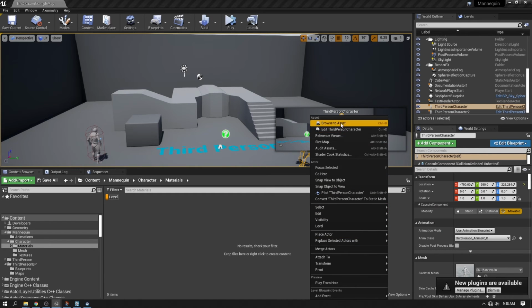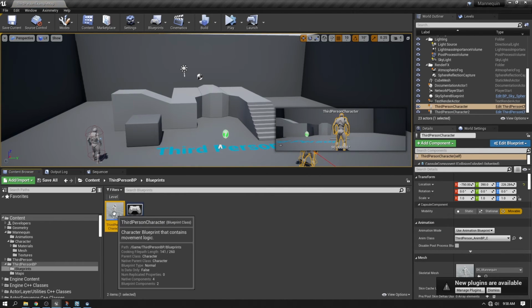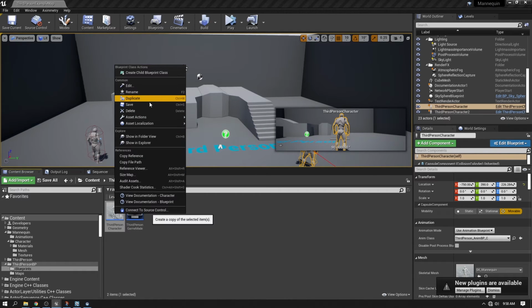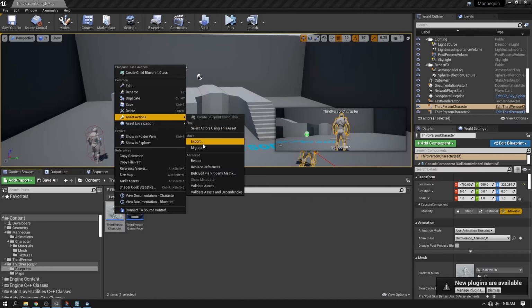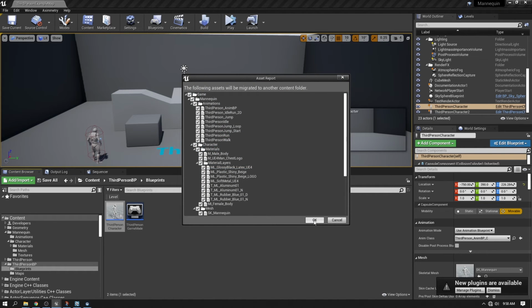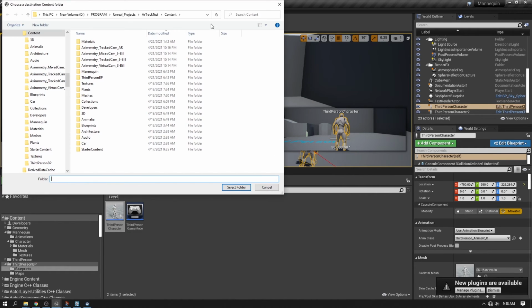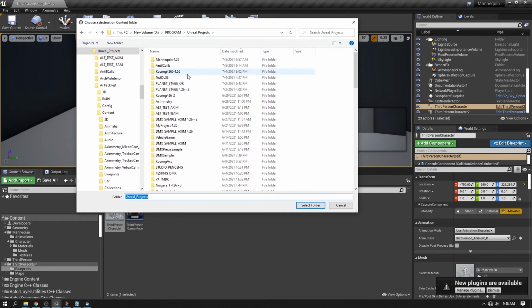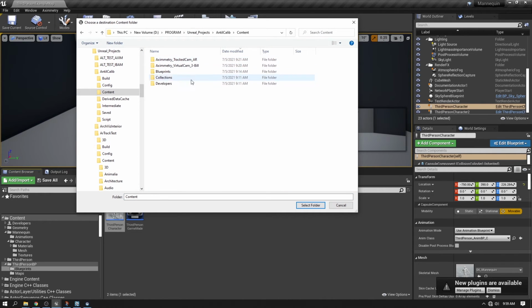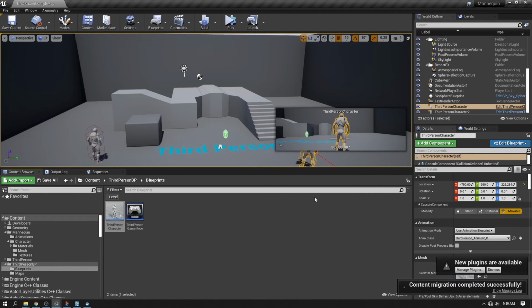Oh, there. And just migrate to our Unreal project, select folder and boom.